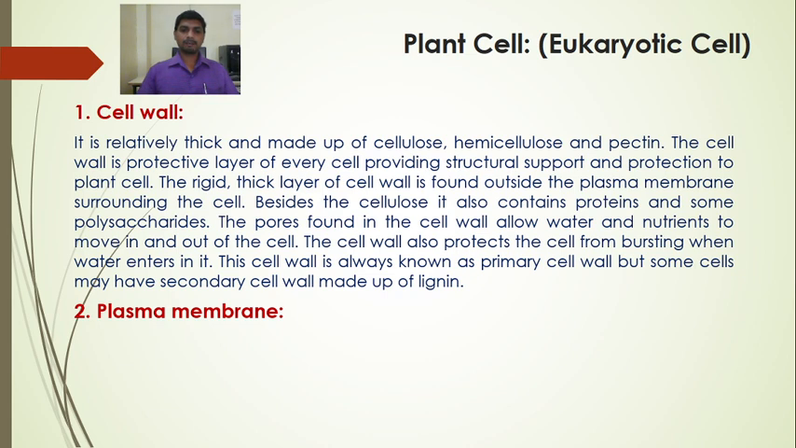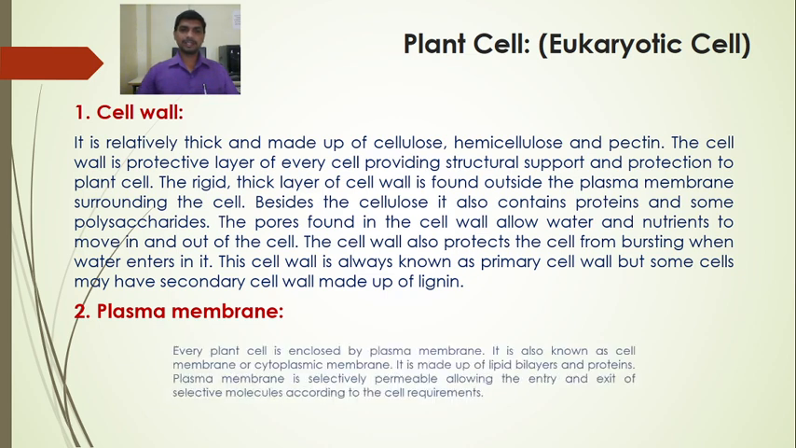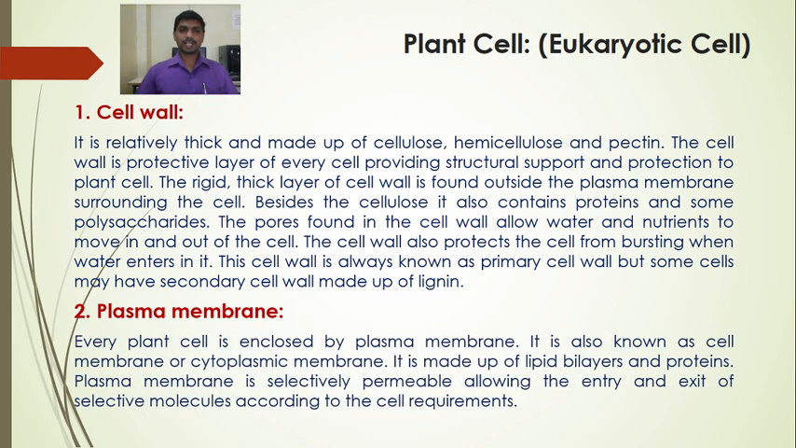Next to this is the plasma membrane. Inside the cell wall, there is the plasma membrane which surrounds the cell. Every plant cell is enclosed by the plasma membrane. It is also known as the cell membrane or cytoplasmic membrane. This plasma membrane is made up of lipid bilayer and proteins. So proteins are sandwiched in between the lipid bilayer.